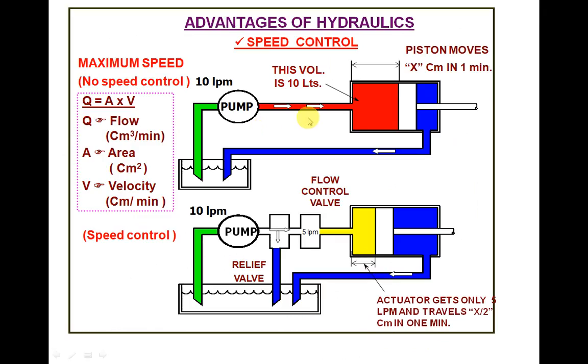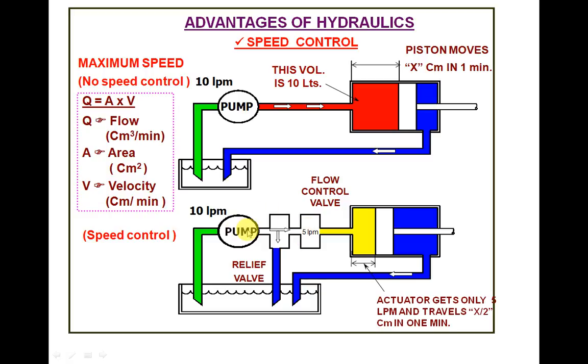So first we will learn about speed control. So how will the speed be controlled? Suppose here a 10 LPM pump is there and it is delivering liquid of 10 liters per minute, because of which this piston is moving x centimeters in 1 minute. So let us see how the speed will be controlled. After delivery of this liquid, suppose you put a flow control valve of 5 liters per minute.